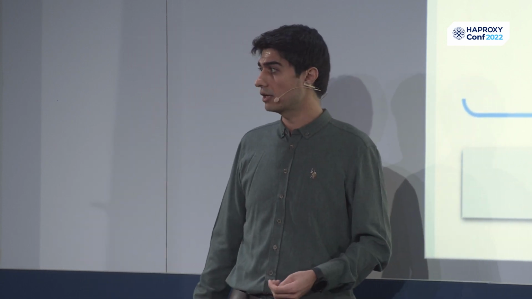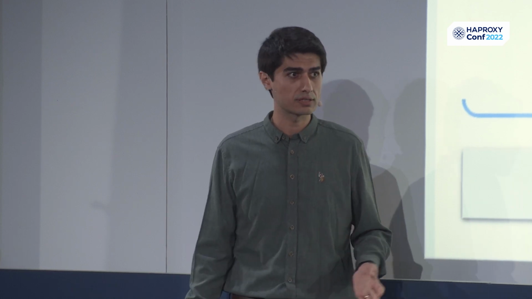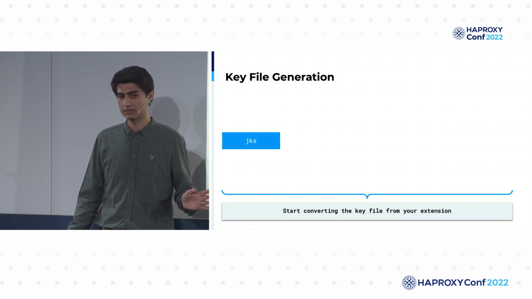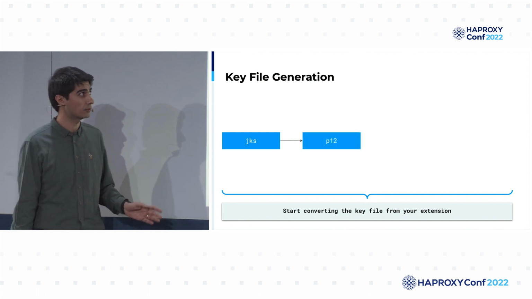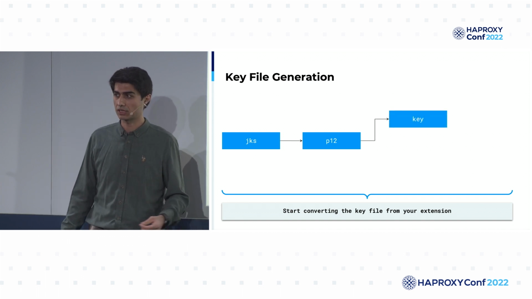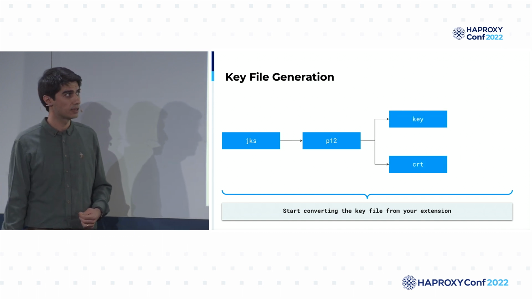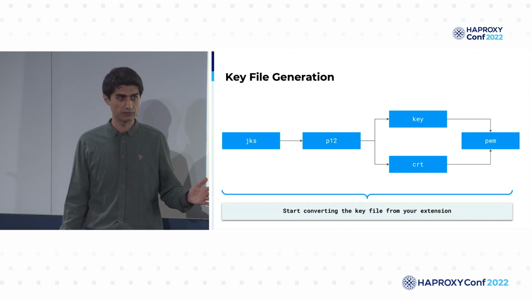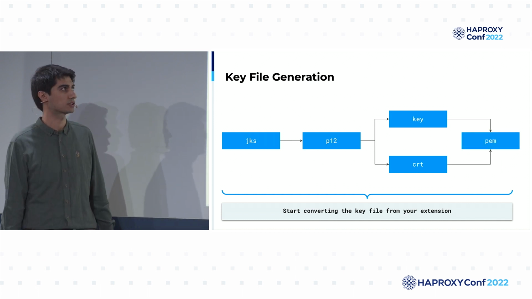If you are using a Java application to handle and terminate your SSL, this is where you will start. After that, we will create our P12 file, and from the P12 file, we will create our key and certificate file. Then we will combine them into a PEM file, which will be ready to use by HAProxy.